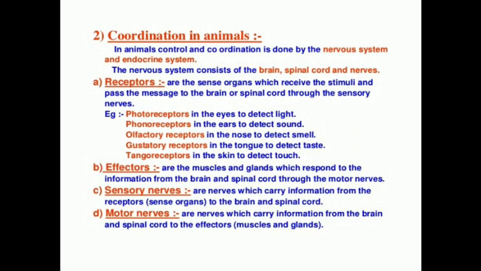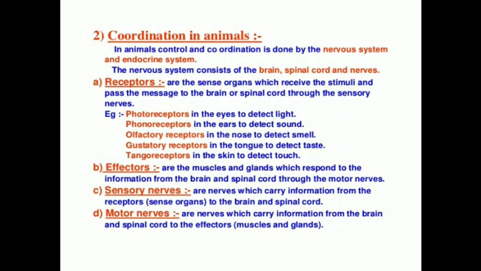The phonoreceptor is present in the ears to detect the sound. Number 3 is olfactory receptor, present in the nose to detect the smell. Number 4 is gustatory receptor, present in the tongue to detect the taste. And the last one is tangoreceptor, present in the skin to detect the touch.